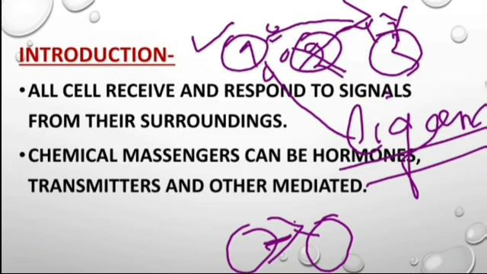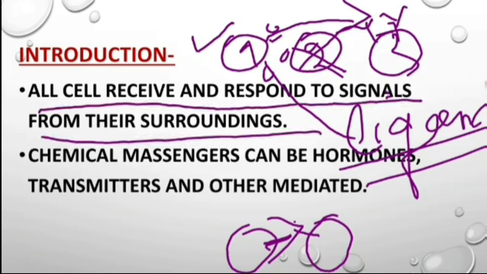Now if you ask me why cell signaling occurs: one cell gives signals to another cell for apoptosis, for cell division, or for any other reason. So let's see the first point. All cells receive and respond to cell signaling from their surroundings.